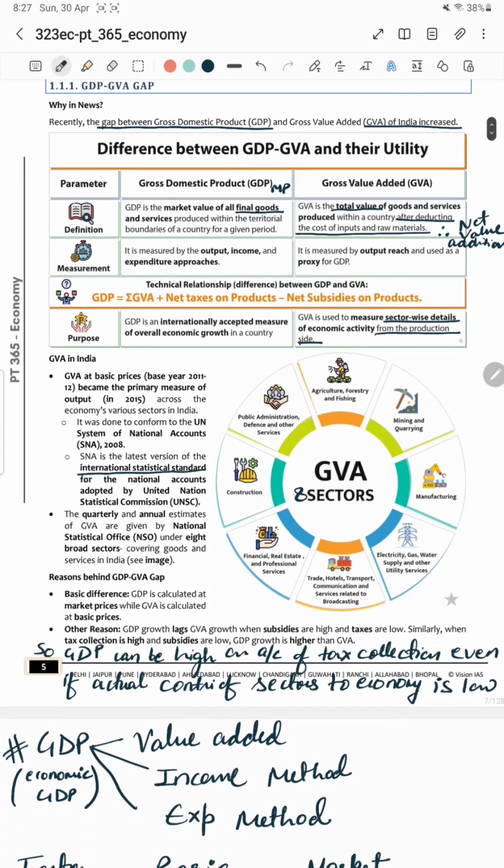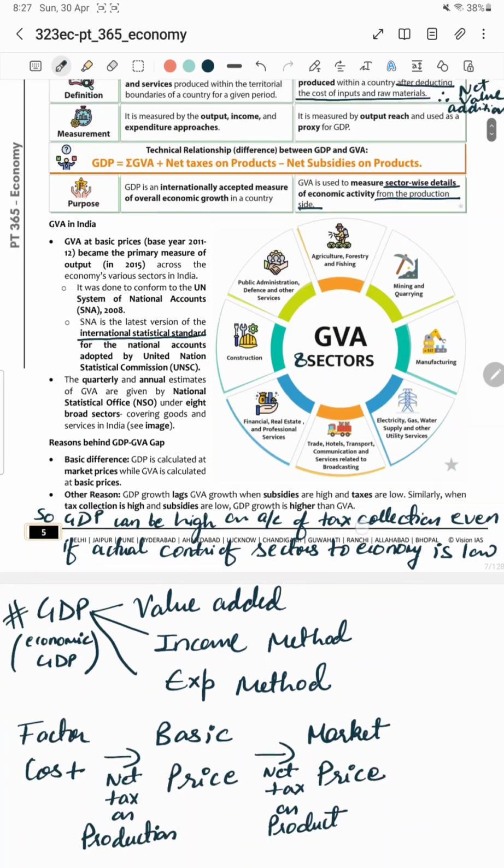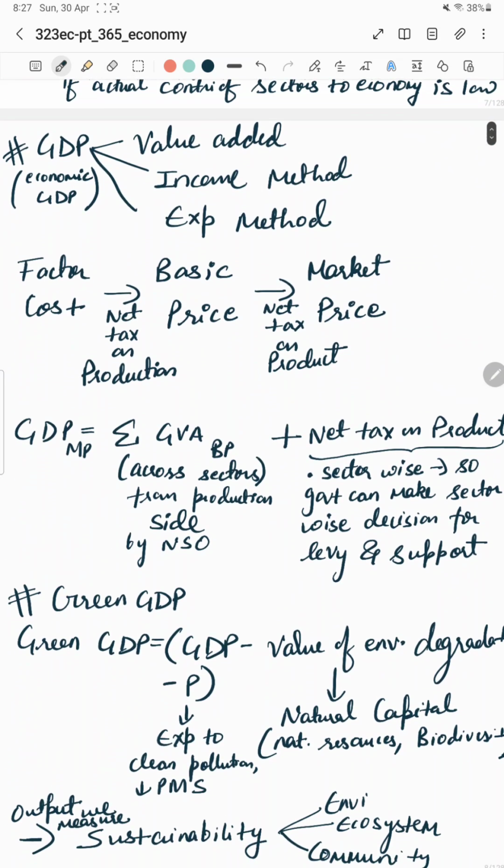And gross value added is the total value of goods and services produced within a country after deducting the cost of input and raw materials. Suppose we consider the example of India: whatever goods and services are produced within India, either by a resident or a non-resident of the country, all that will be included in the calculation of GDP. Here we are talking about economic GDP, and it will be calculated at the market price after considering all the taxes, subsidy, cost price, everything.